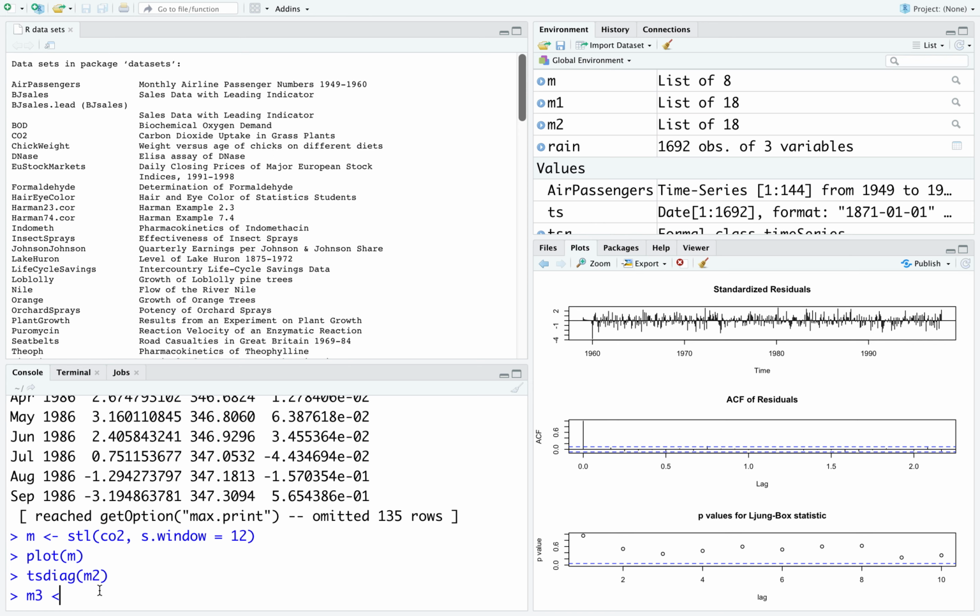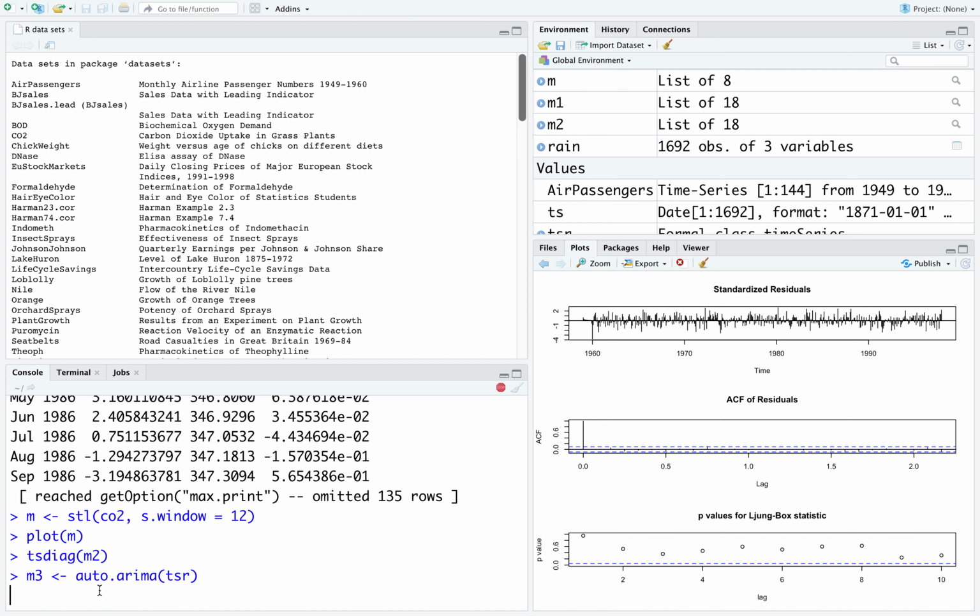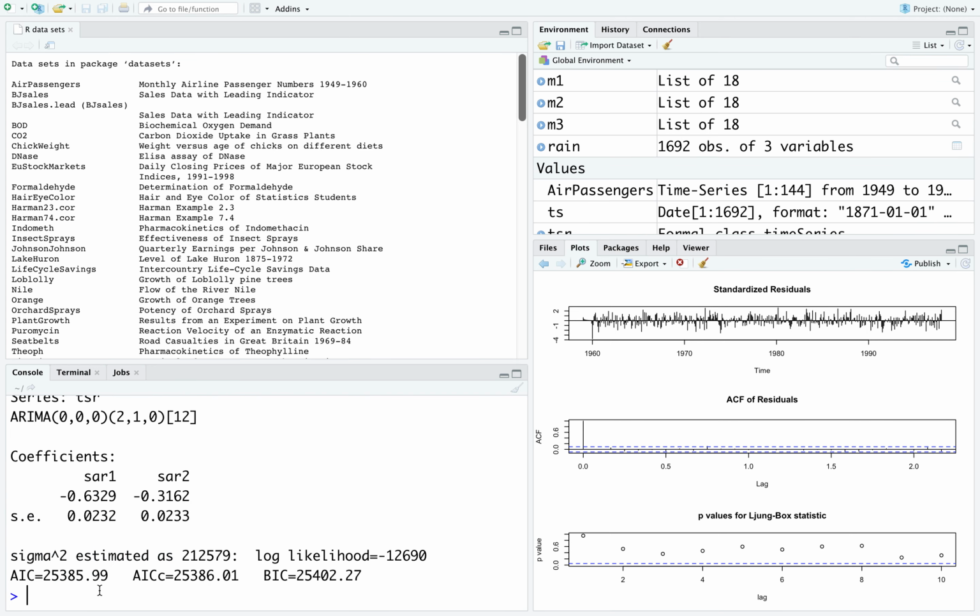Now similarly, if I try to build the auto.arima for the rainfall data set, it takes a while. Okay, it's done. And then I examine the model that I got. It is telling me to do ARIMA (0,0,0), p, d and q are all 0.